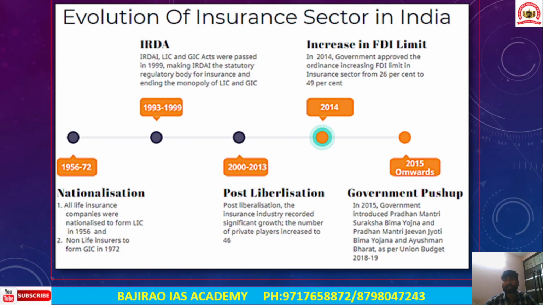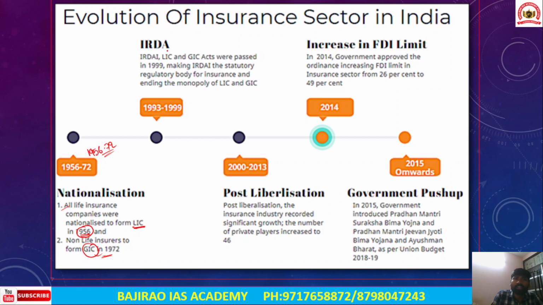But before actually discussing this article, we need to understand the evolution of the insurance sector in India. Firstly, in the years 1956 and 1972, there was a nationalization of insurance companies. The task was undertaken in India. All life insurance companies were nationalized to form LIC in the year 1956, and non-life insurance companies were nationalized to form general insurance companies in the year 1972. Okay, so LIC deals with life insurance and General Insurance Corporation deals with non-life insurance. Non-life insurance covers accident cover, property and vehicle insurance, etc.